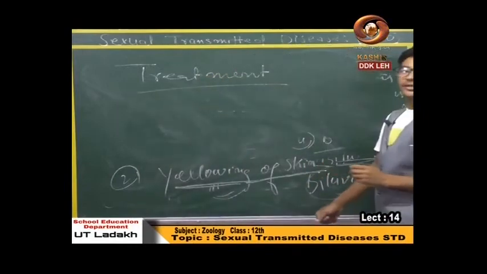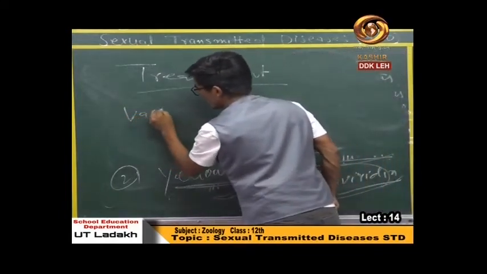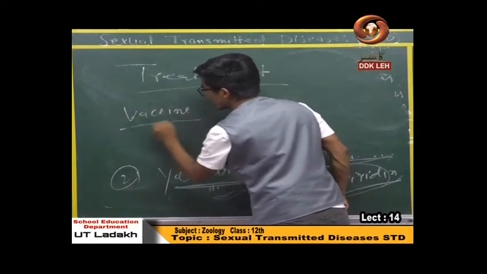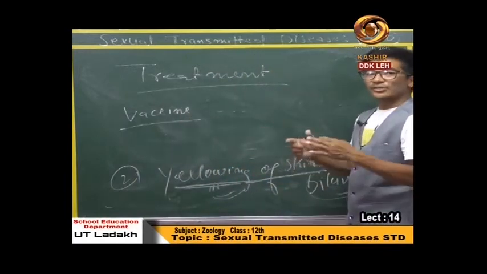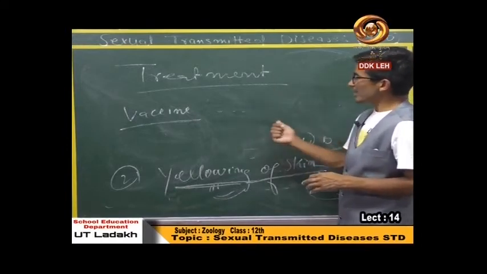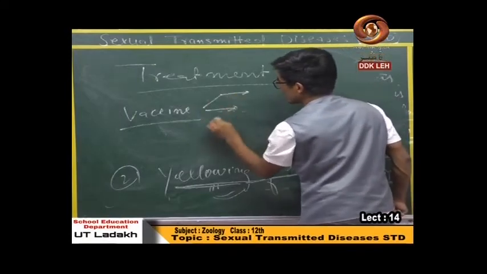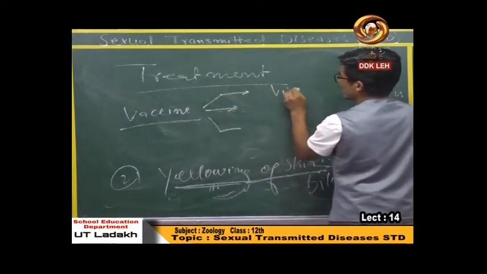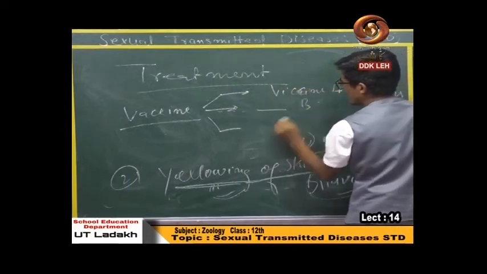Hepatitis virus can be treated with the help of vaccine. There are three types of this hepatitis virus. Actually, there are three strains, and these viruses are covered by three different vaccines, such as vaccine A, vaccine B, and vaccine C.